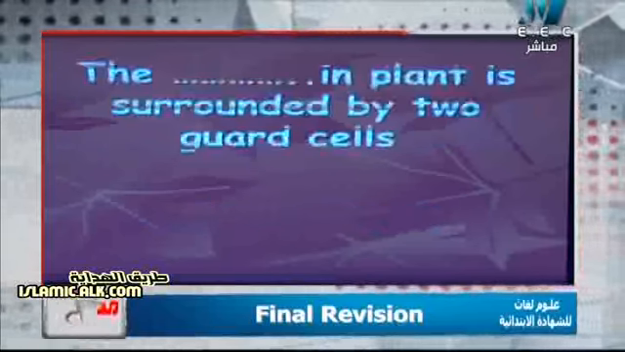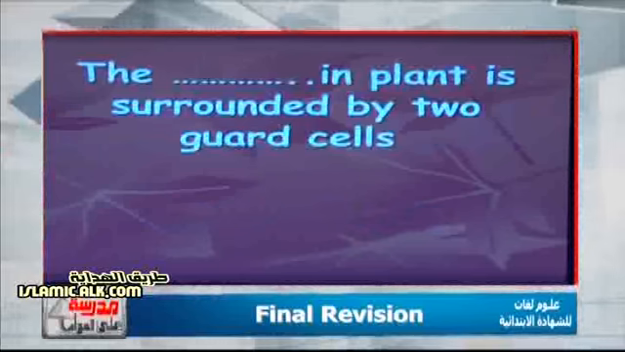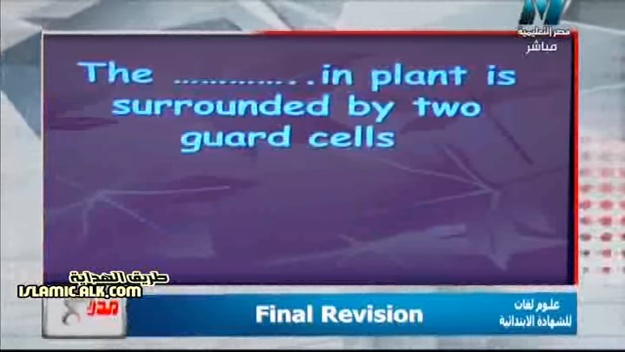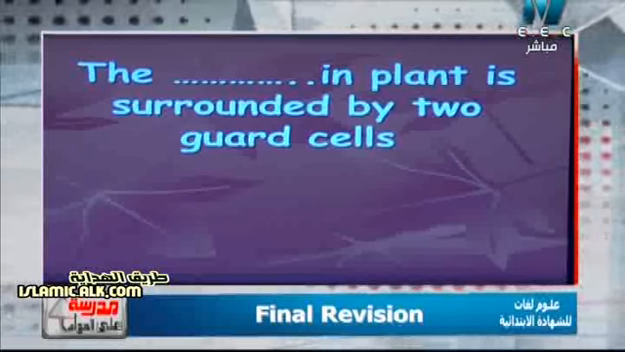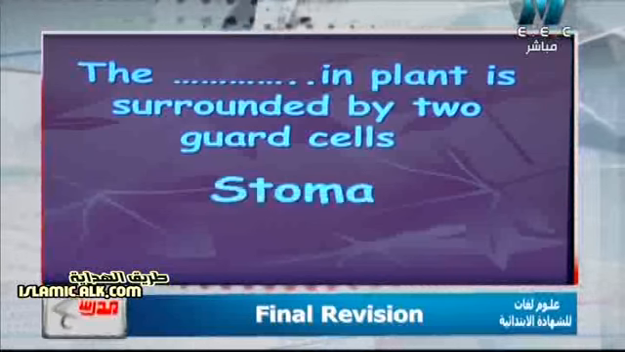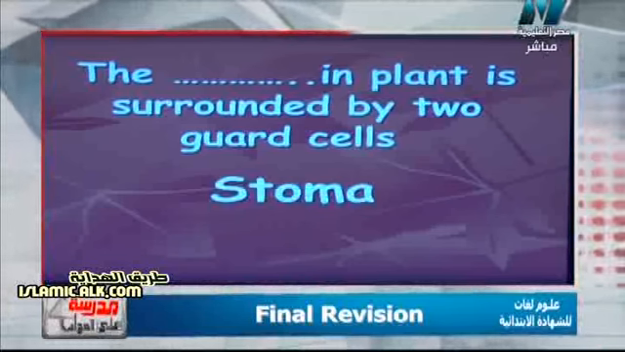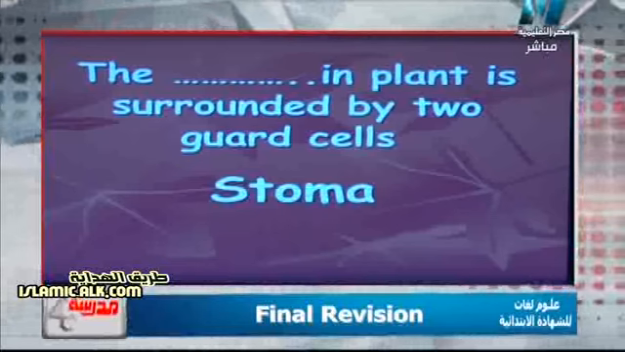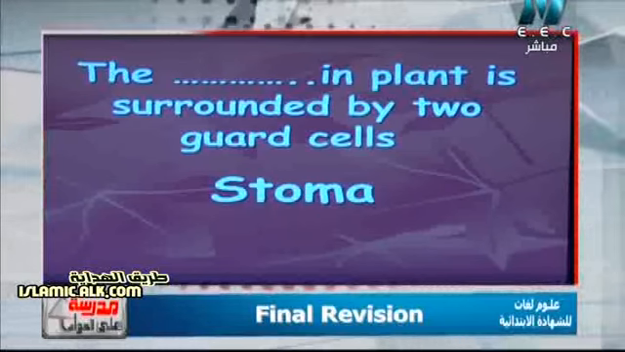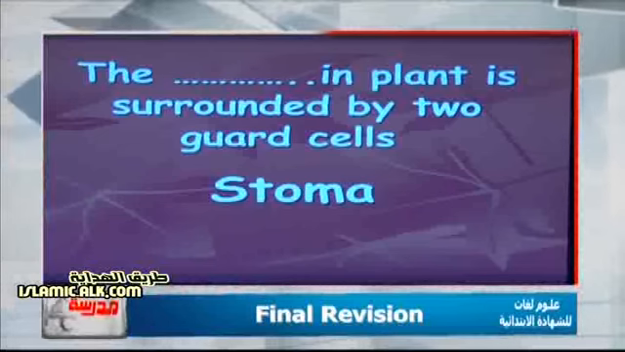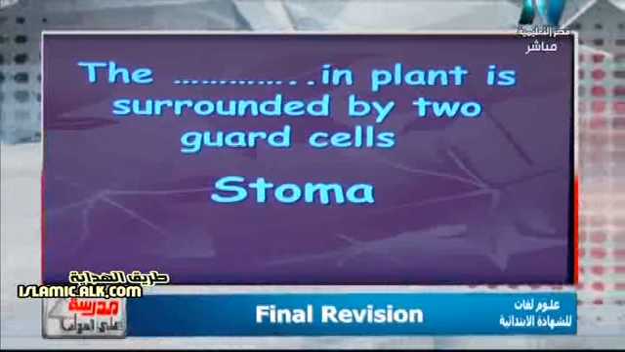Another question. The pore in the plant is surrounded by two guard cells. What is in the plant which has two guard cells? Surely it will be the stoma. Stoma, the singular word, and stomata is the plural, which are found in the plant leaf and help the plant to get rid of excessive water in the transpiration process.